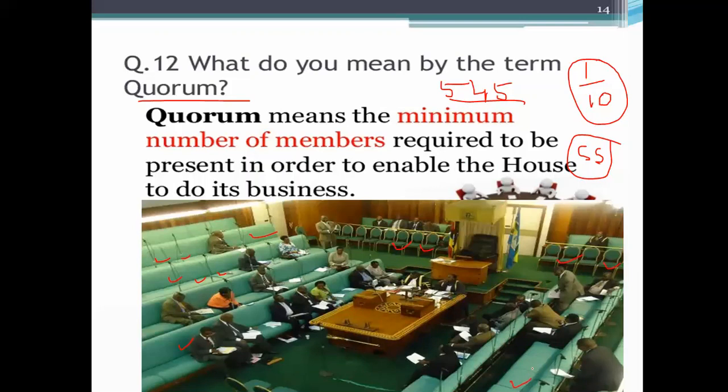Now, what is the minimum number of members to be present for the House to carry on? These two chairs, again, it is blank. What is the minimum number of the people? 55 at least. That is the minimum number of the members required to be present in order to enable the House to do its business. If the members are less than 55, the House will not go on. Let's move. Quorum is another thing. Quorum is an important question. Many times it has appeared in the board exam, so it is very important. Okay, let's move.